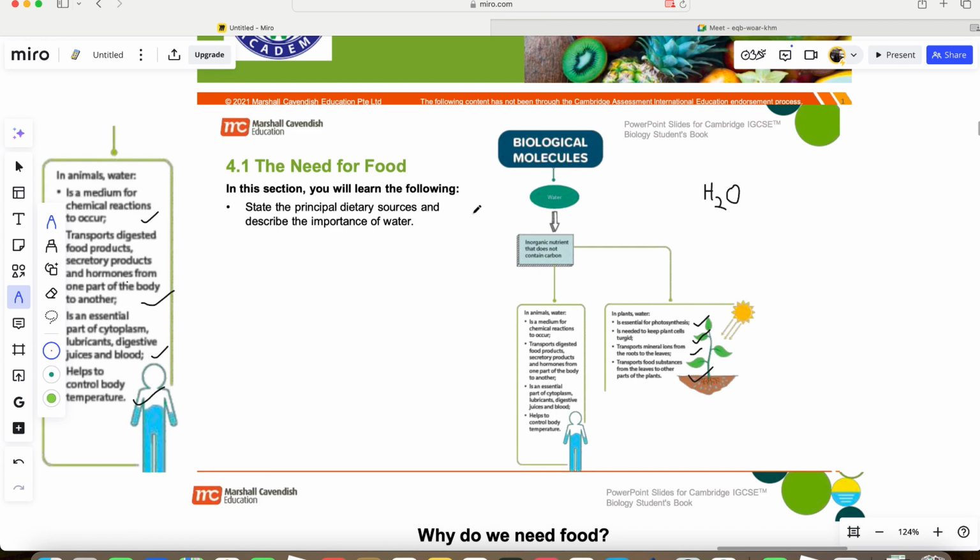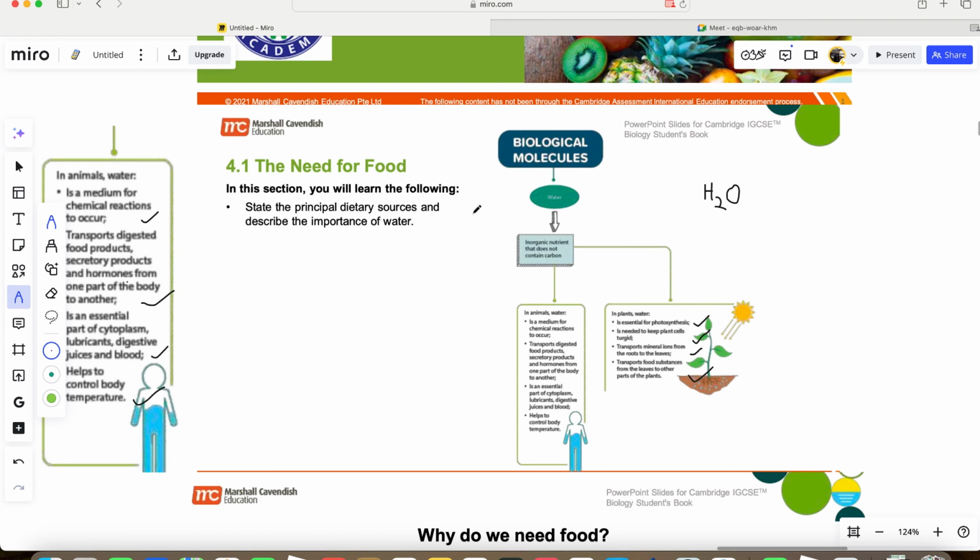Number two, another function of water in animals. We're looking at it from the animal perspective, and we'll look at it also from the plant's perspective. There's a second function water does to the animal body, to human beings. You know, human beings belong to the category of animals. So another thing water does in our body is that water helps to transport the digested food. All the digested food products like the digested carbohydrate, the digested glucose, the digested fat, digested protein, all of them are transported with the help of water. They mix with water and move around the entire body. So the transport of digested food is done with water.